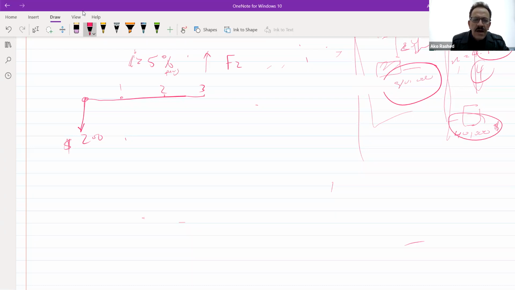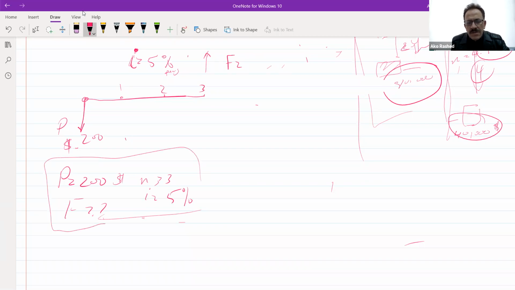So we agree that i is called the interest rate. If I have P equal to $200, now I want to see how much that $200 will be worth after n equal to 3 years with i equal to 5%. It is called a simple single payment. I paid a single value and I will see how much this single value will be after 3 years.